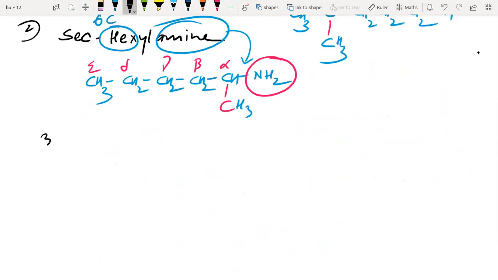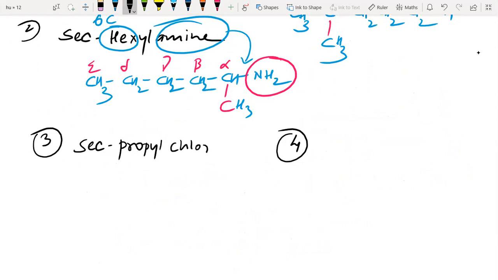Now say I'll write number 3 here and number 4 here. That is, we'll write secondary propyl chloride and isopropyl chloride. We'll see that we get the same structure.